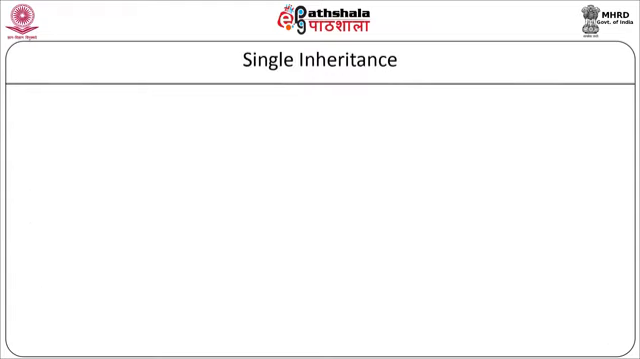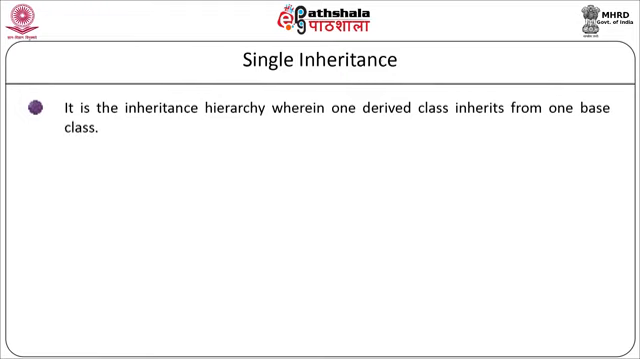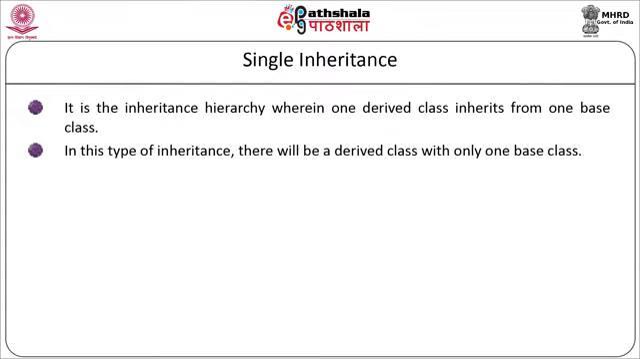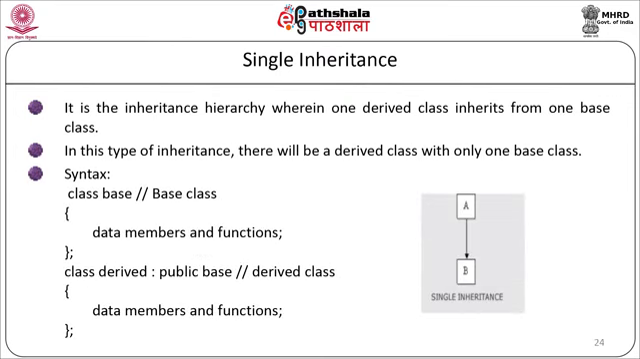Single inheritance. It is a type of inheritance hierarchy where one derived class inherits from one base class. In this type of inheritance, there will be a derived class with only one base class. The syntax is: class base, the proper definition of the class with data members and functions, then class derived colon public base and the proper definition of the derived class with its data members and functions. A single inheritance mechanism can be represented using the following figure. Here class A is inherited in class B, so an arrow is shown from class A to class B.